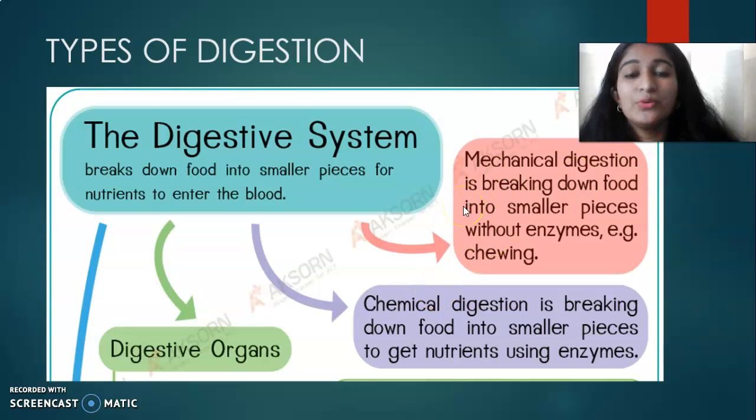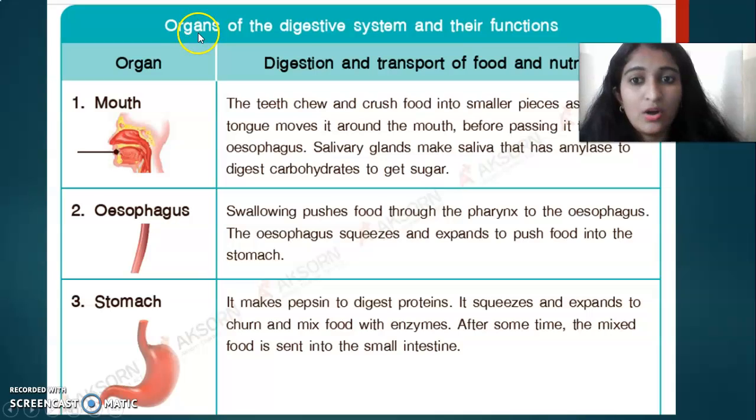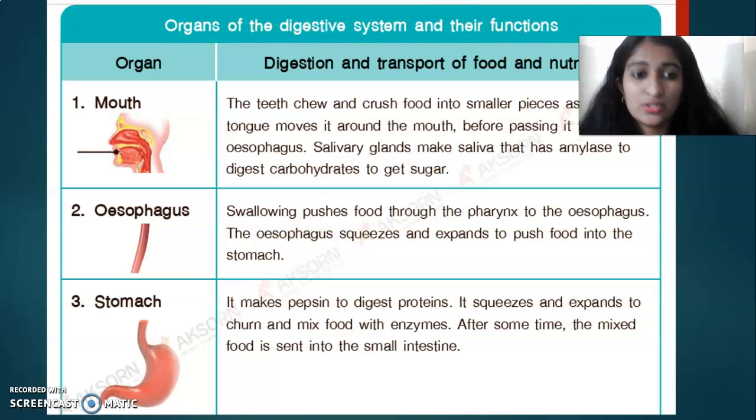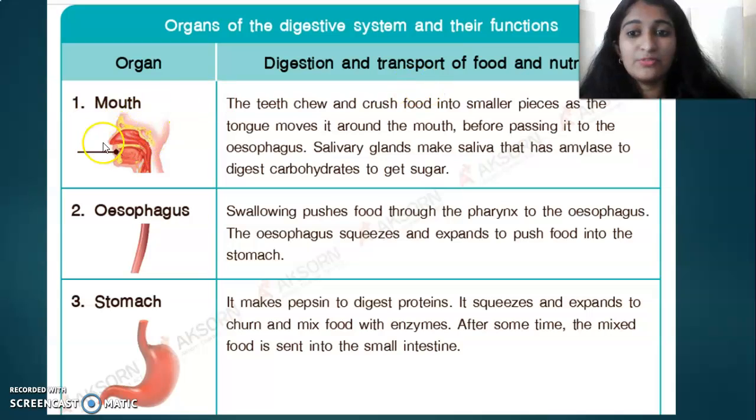We are going to review the organs involved in digestion, starting from the mouth: the organs of the digestive system and their functions. We all know the first organ is our mouth. In the mouth we have teeth to chew the food and crush it into smaller pieces, and the tongue moves the food into the food pipe, or esophagus. We also have salivary glands in the mouth, glands that secrete enzymes.